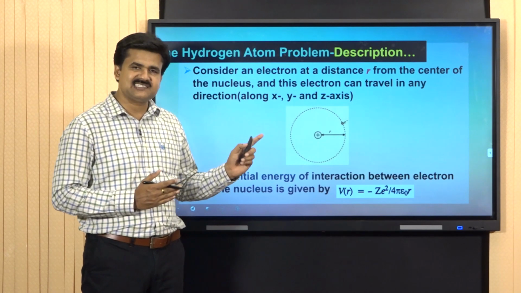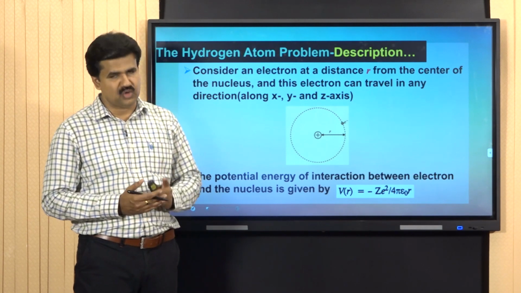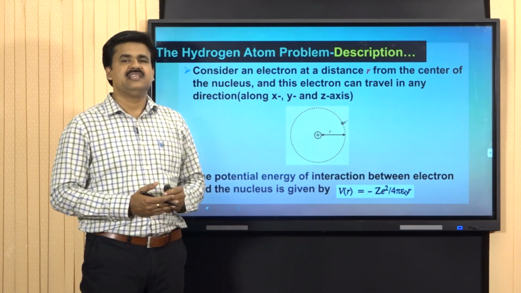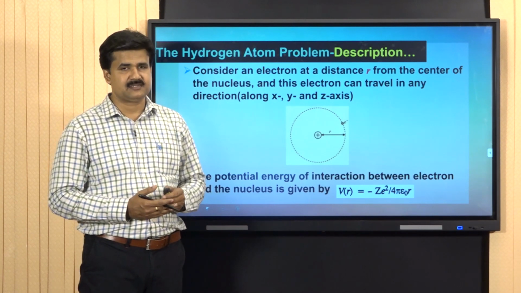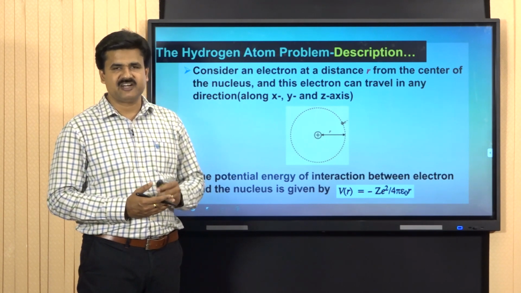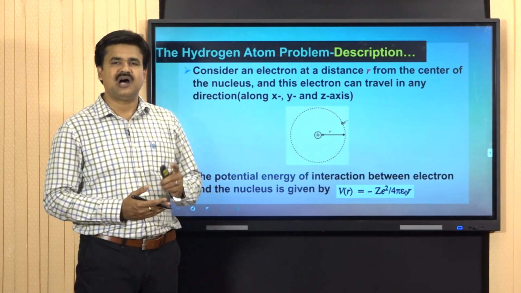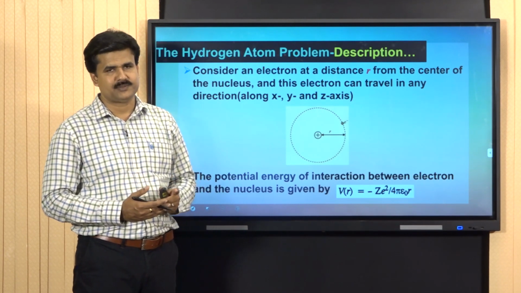From this equation, it is clear that the potential energy depends on the variable r only. And here, the term epsilon 0 represents the permittivity parameter. Therefore, V(r) is equal to minus Z e square divided by 4 pi epsilon 0 r. And again, e represents the charge of the electron.